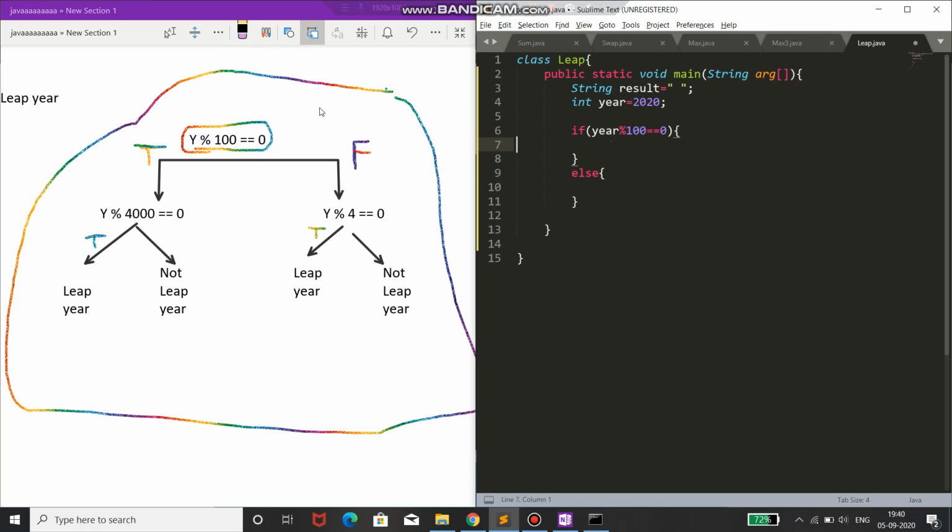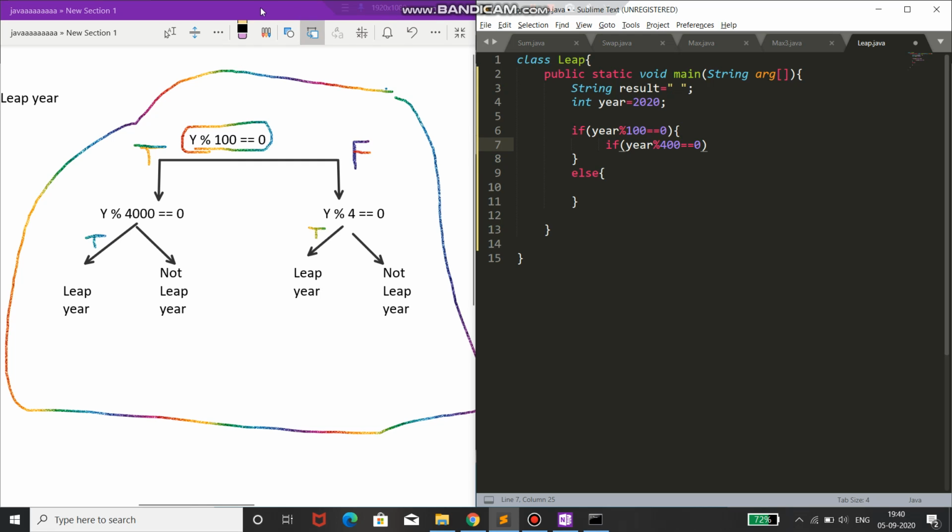When it is divisible by 100, you can see that we are checking whether it is divisible by 400 or not. So I'll put a nested if here. If year mod 400 equal 0. Just a second, I said 4000, this is 400, I'm extremely sorry.